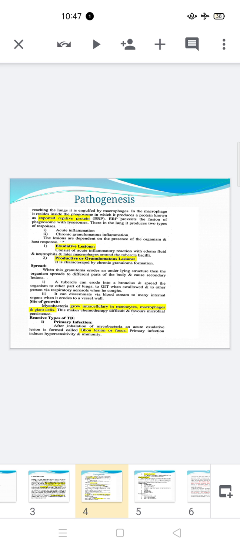So there are two types of lesions we discussed in the pathogenesis: one is the exudative lesion and the second is the granulomatous lesion. Now, in the granulomatous lesion, sometimes a question is asked, what is the Ghon complex? So we discuss the Ghon complex here.